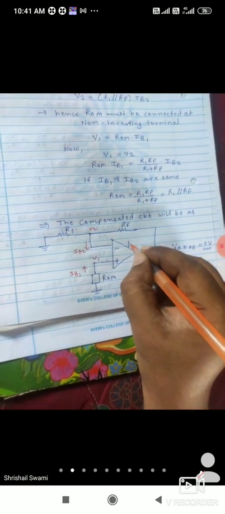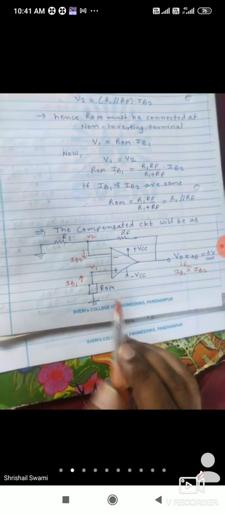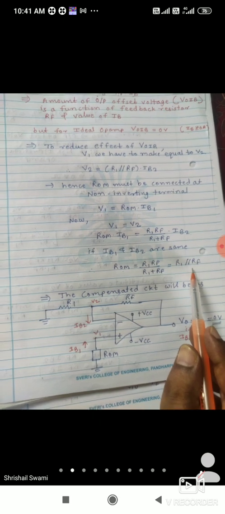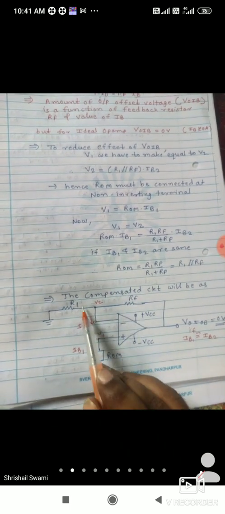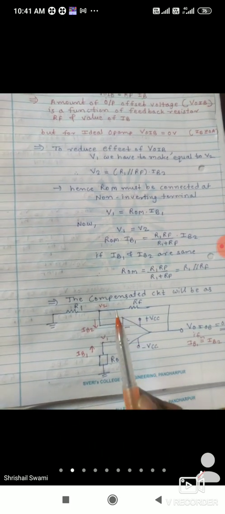This voltage is V2, this voltage is V1. This is plus VCC, this is minus VCC. If you compare with the previous diagram, there the non-inverting terminal is directly grounded. Instead of directly grounding, you connect ROM, that is R1 parallel RF, the parallel combination of R1 and RF.